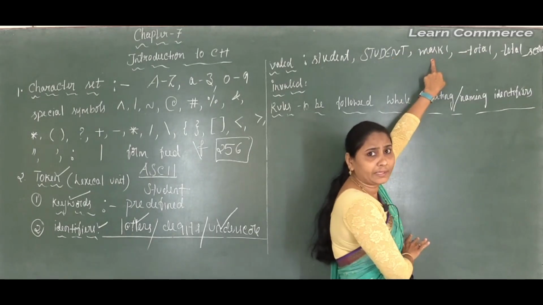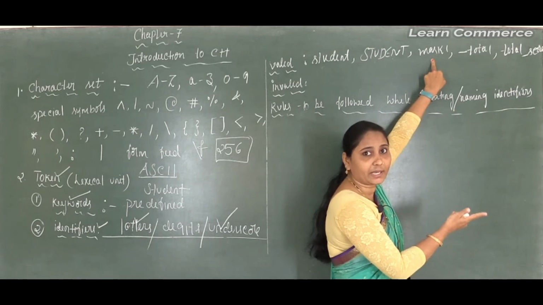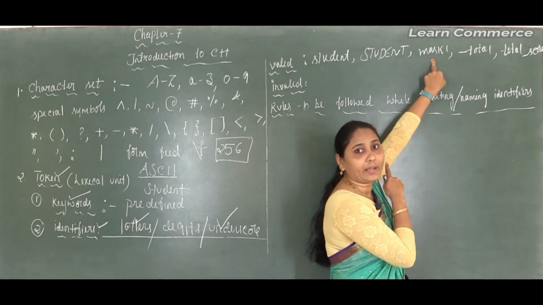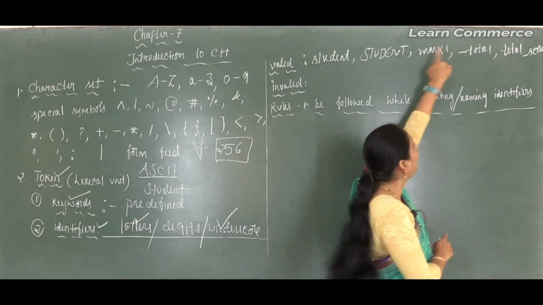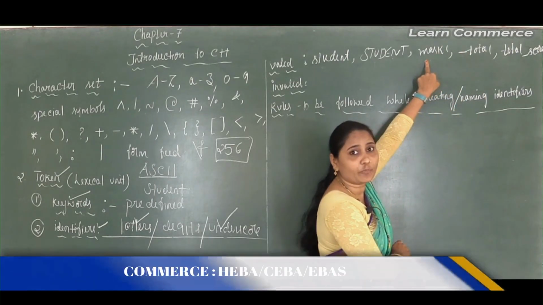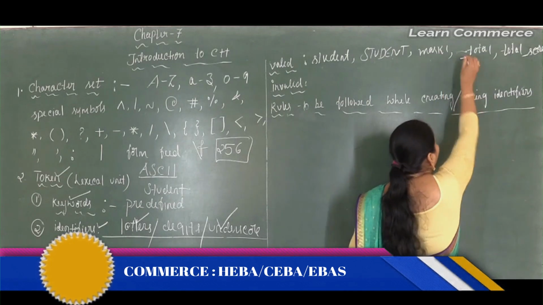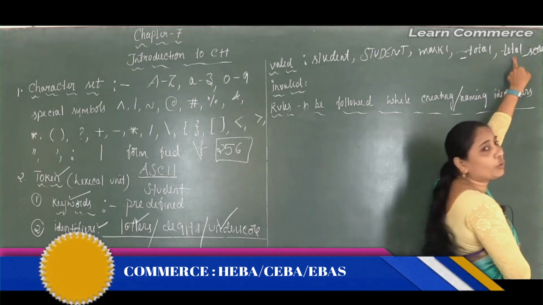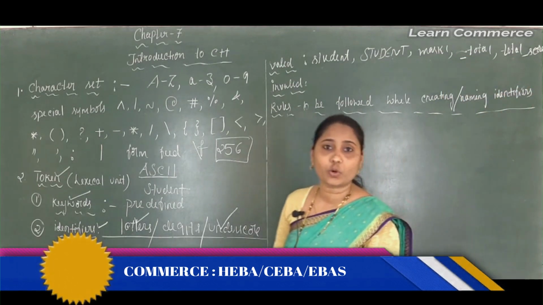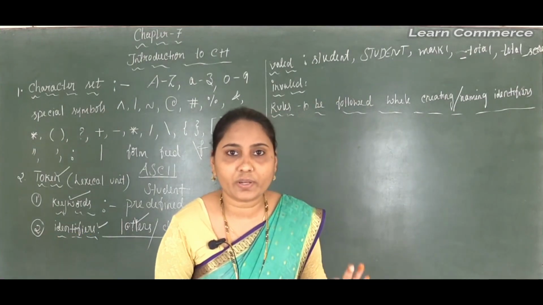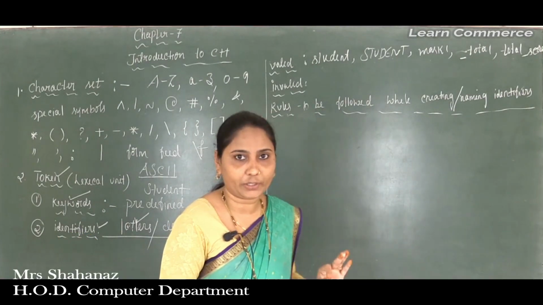If you were creating Mark 1, it would be an invalid identifier. Clear this point here, and maybe Mark 1 is a valid identifier, underscore total here and later total underscore score. Okay, so this one is about our valid identifiers here.